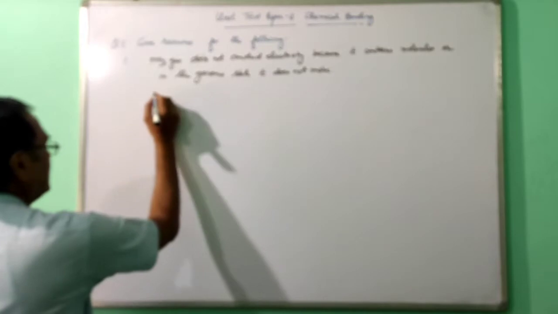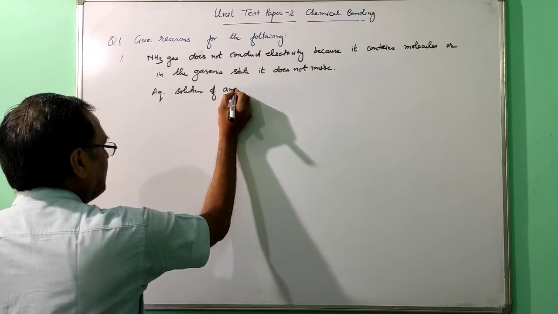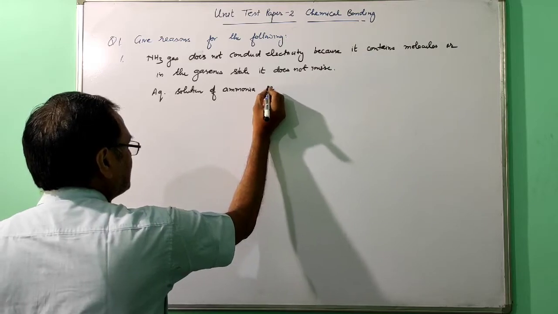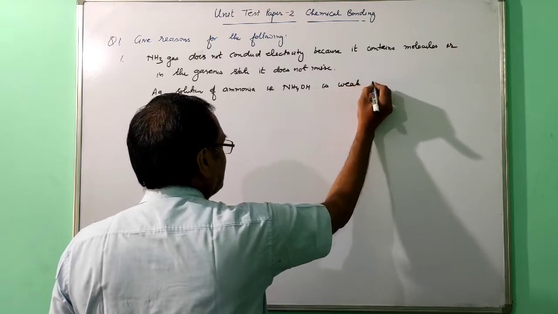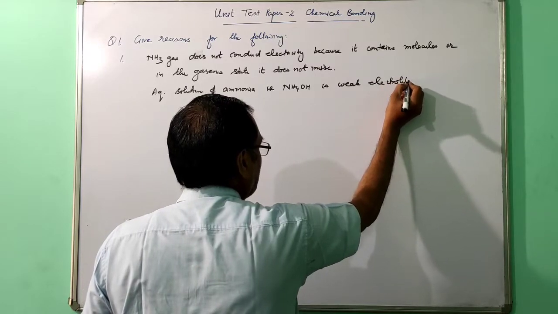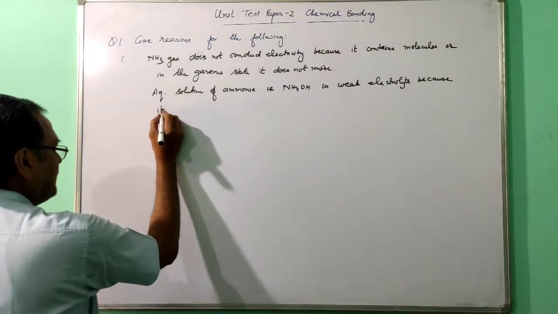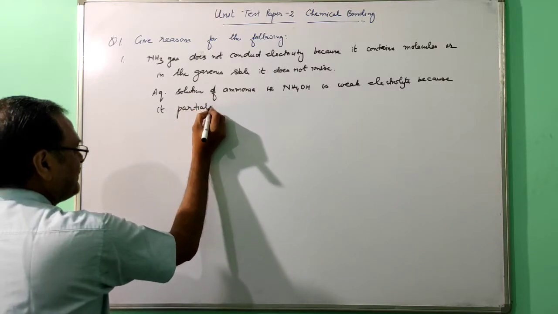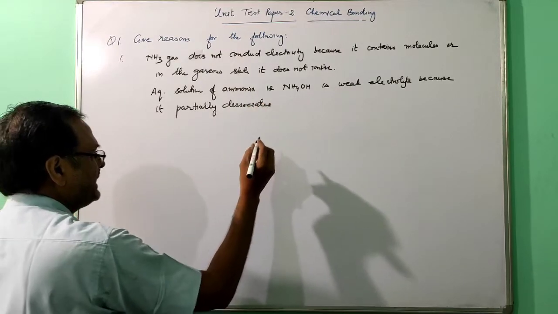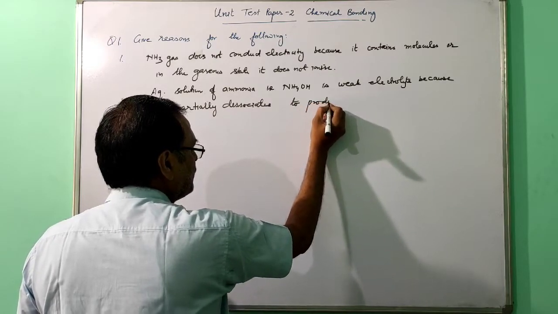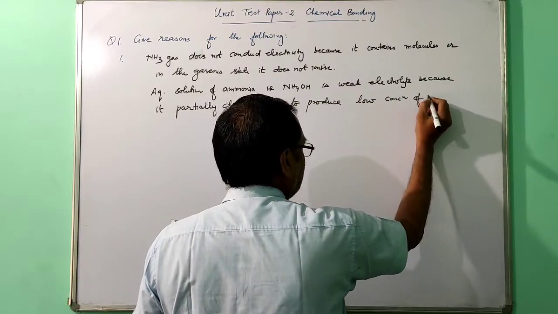So aqueous solution of ammonia, that is ammonium hydroxide, is a weak electrolyte because it partially dissociates to produce low concentration of ions.